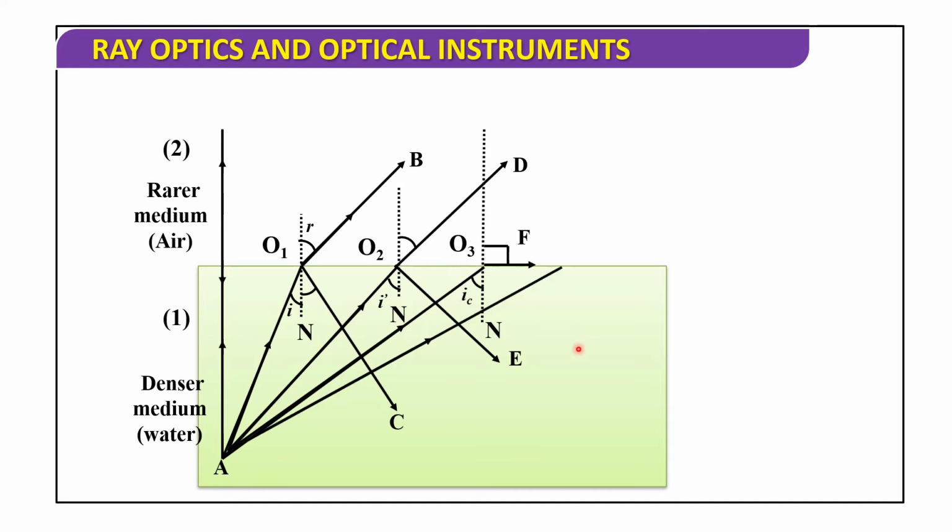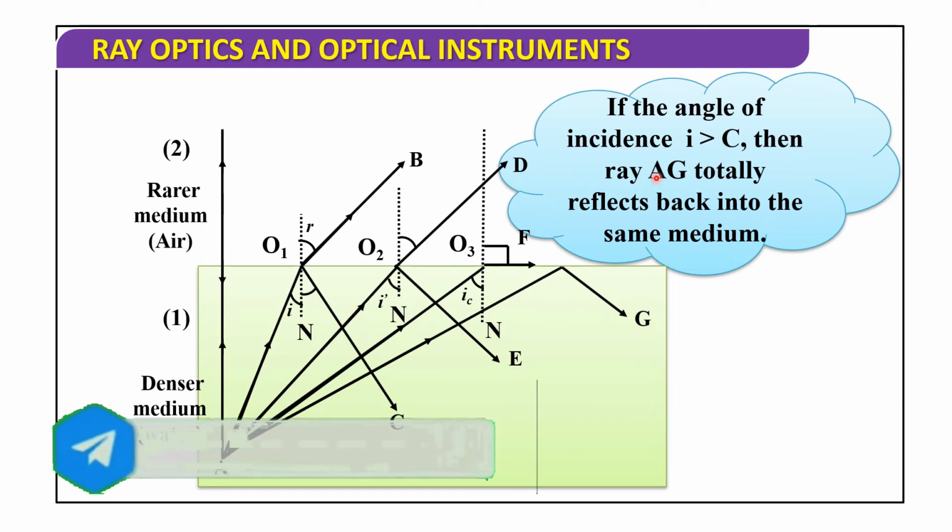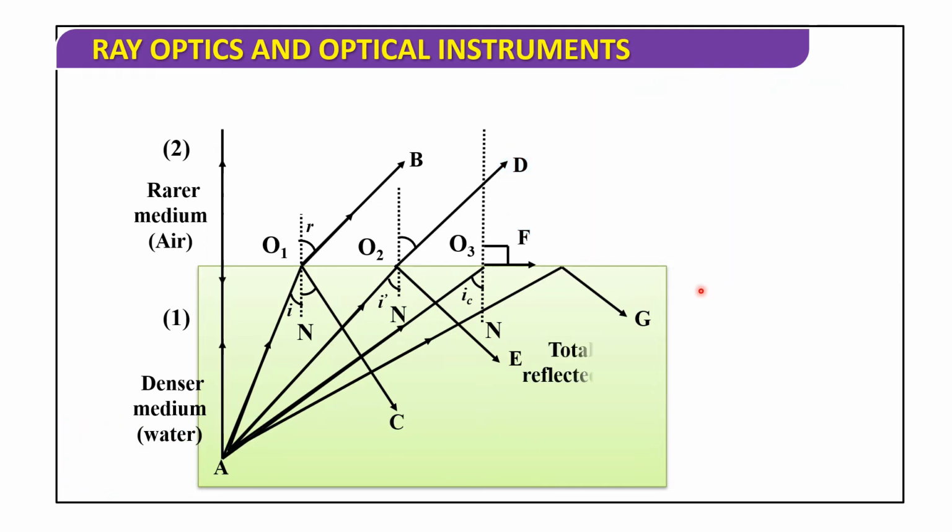Again we increase the angle of incidence. The ray here comes back into the same medium. It never enters the rarer medium. So, if the angle of incidence i is greater than C, then the ray AG is totally reflected back into the same medium. This phenomenon is known as total internal reflection, TIR.